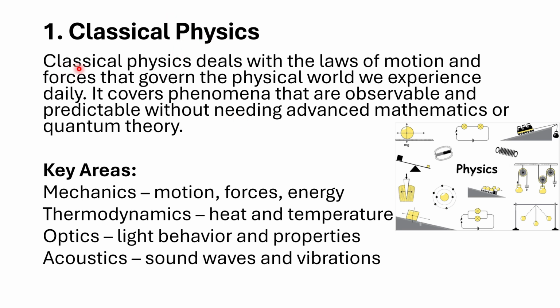As for the definition, classical physics deals with the laws of motion and forces that govern the physical world we experience daily. Yes, as I have mentioned, we can see with the naked eye: cars moving, a cycle moving, the earth moving, and all that. It covers phenomena that are observable and predictable.